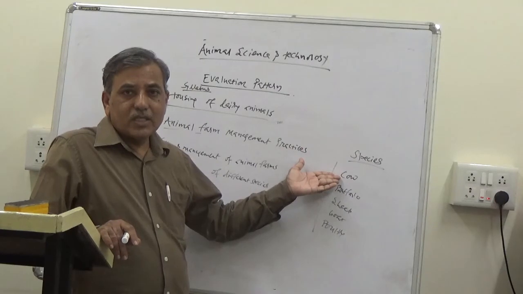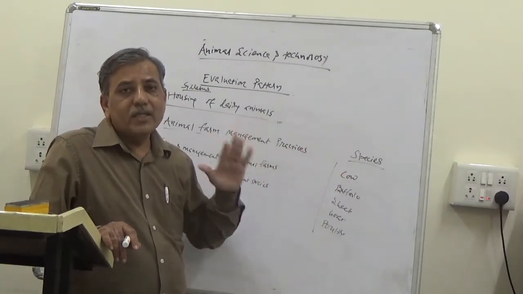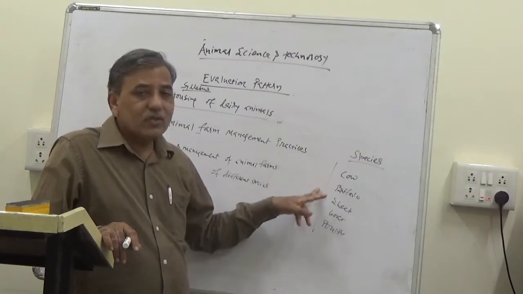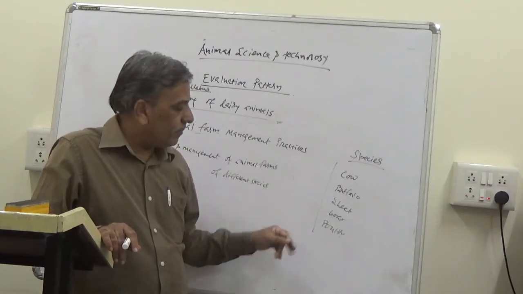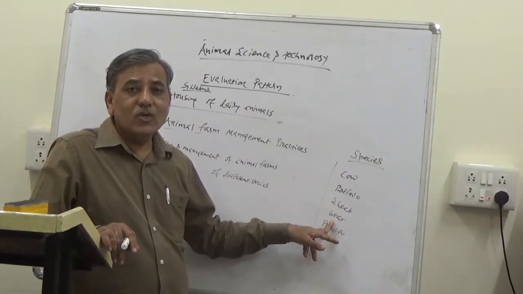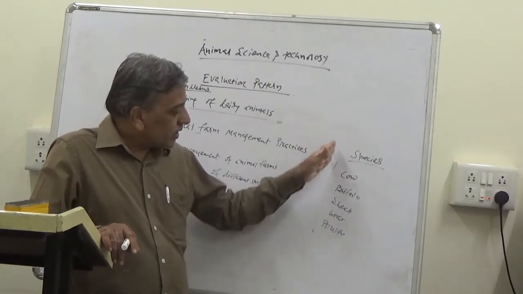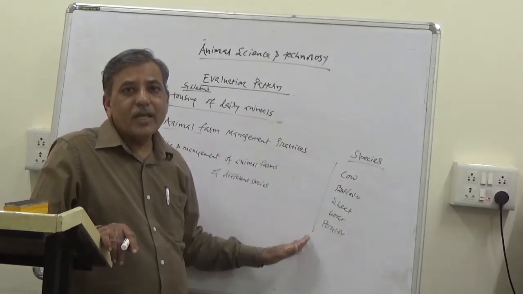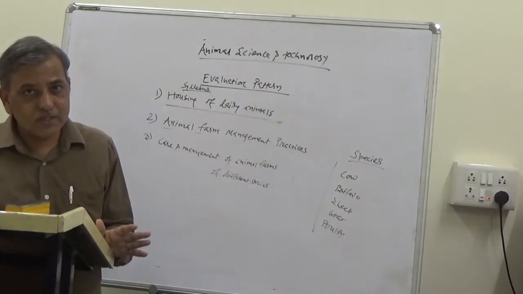If cows or buffaloes are reared for milk purpose, it is called a dairy farm: cow dairy farm or buffalo dairy farm. Then sheep farm, goat farm, or poultry farm. So there are different species of animals maintained at the farms. Accordingly, the farms are also